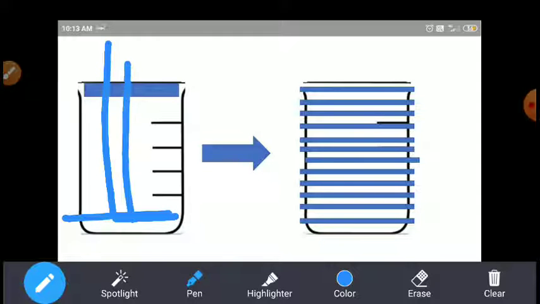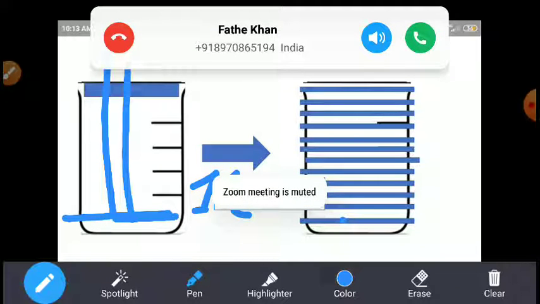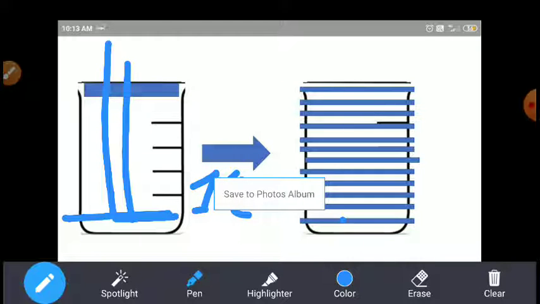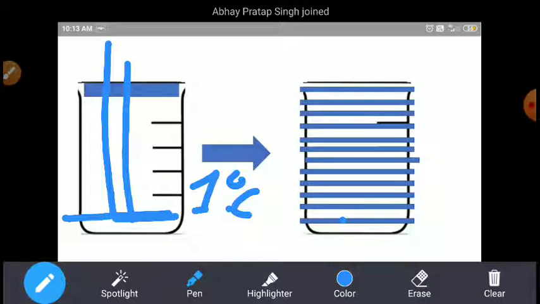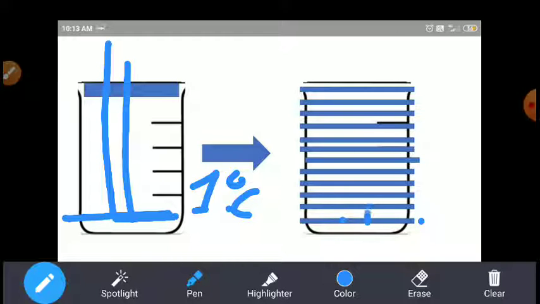This piston is here, students, and I increase the temperature by 1 degree Celsius. When we increase the temperature by 1 degree Celsius, the volume increases from this level to this level.